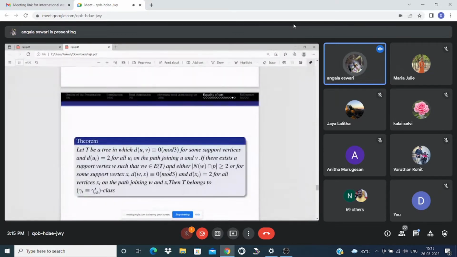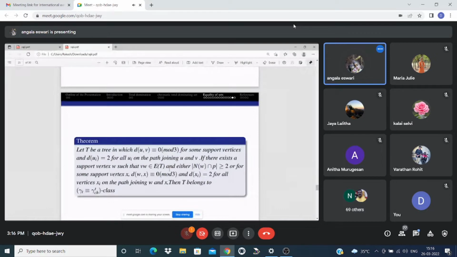The next theorem: let T be a tree in which d of U, V is congruent to 0 mod 3 for some support vertices, and degree of Ui equal to 2 for all Ui on the path joining U and V. If there exists a support vertex W such that VW belongs to the edge set of T, and either N of W intersection P is greater than or equal to 2, or for some support vertex X, distance d of W, X is congruent to 0 mod 3 and degree of Xi equal to 2 for all vertices Xi on the path joining W and X, then T belongs to the gamma T equivalent to gamma CHT class.